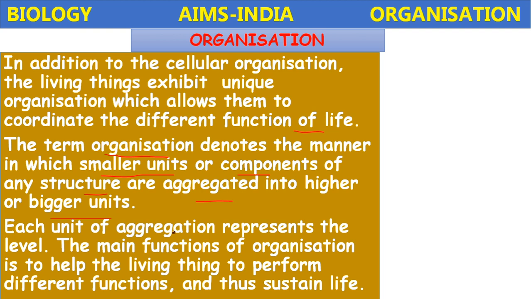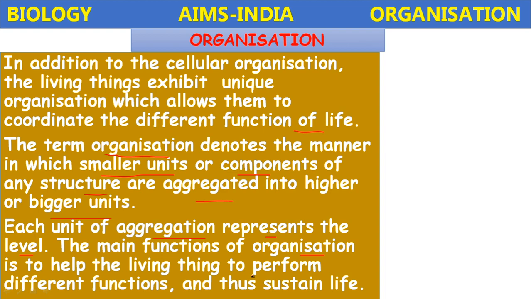Each unit of aggregation represents the level of organization. The main function of organization is to help the living things to perform different functions and thus sustain life.